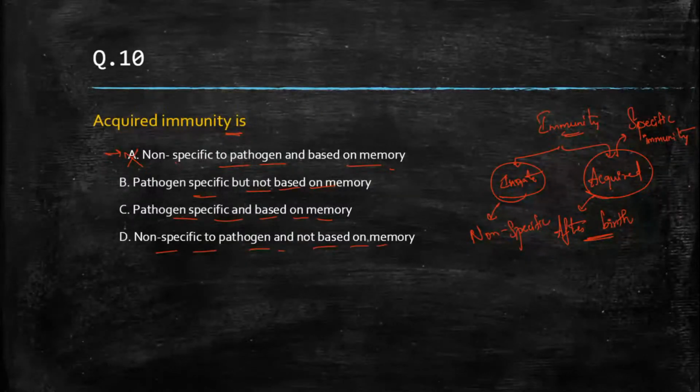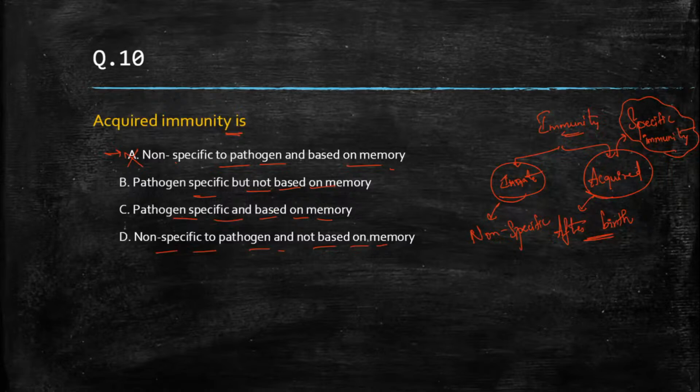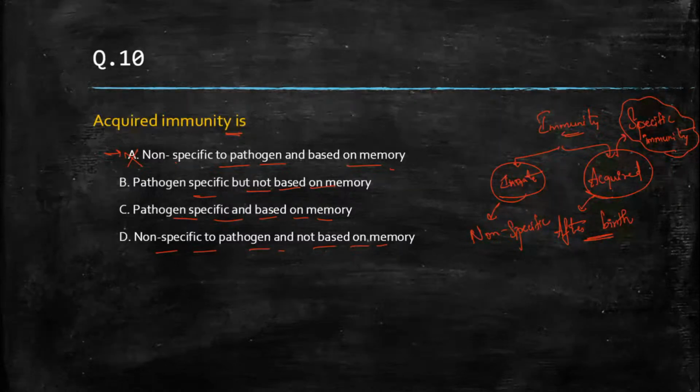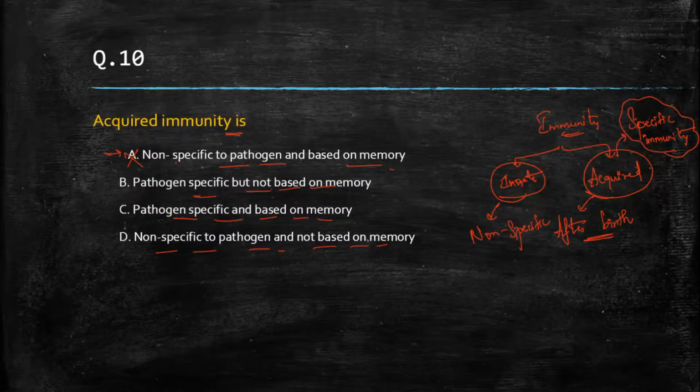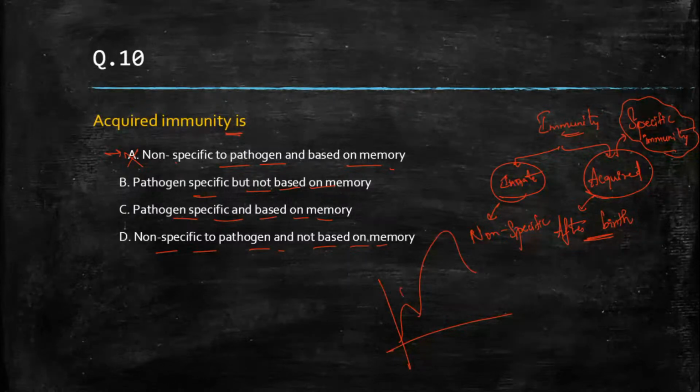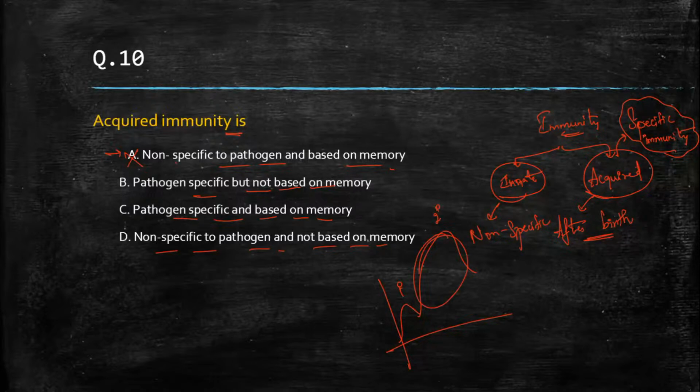So this acquired immunity, once the pathogen is encountered, they will have this memory. They will store that in the memory B cell, and when the pathogen attacks for the second time, it has that memory power and it will produce a secondary immune response. If you see the graph, the initial graph will be like this, but the secondary graph will be like this. So this is the primary and this is the secondary immune response. It will be a high immune response.